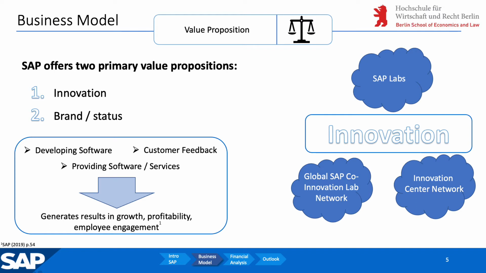In order to be able to do that on a high technological scale, SAP also has three major initiatives specifically dedicated to innovation. First, we have the SAP Labs, which focus on enhancing core SAP products and developing new cutting-edge offerings based on SAP HANA. The company operates 16 labs in high-tech clusters in 30 countries worldwide and has worked on projects for 98 of the 100 most valuable worldwide brands.